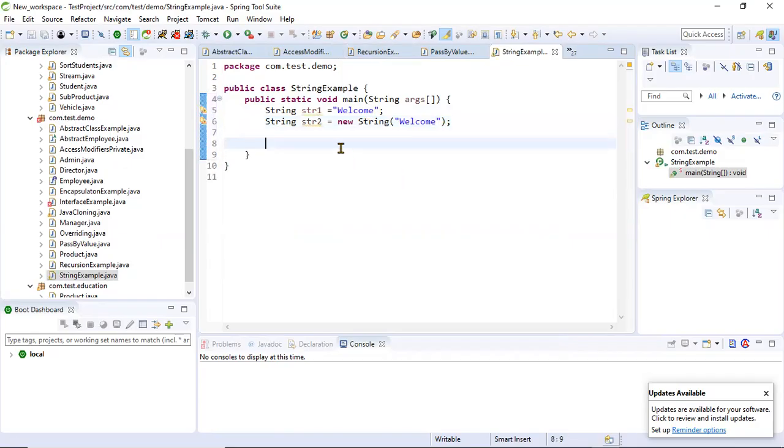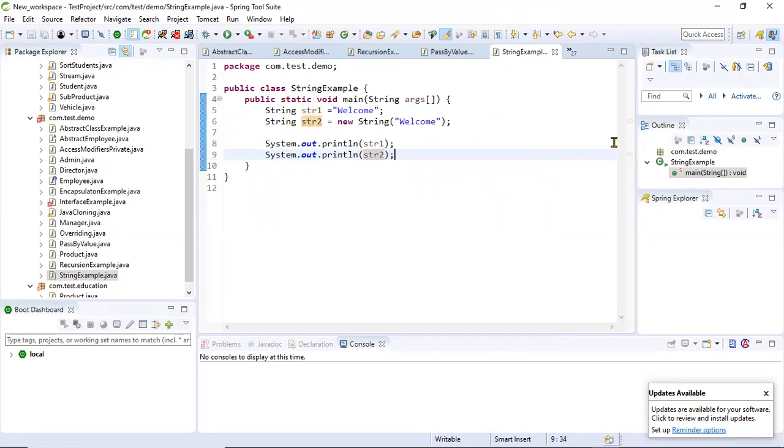Here str1 is one variable which refers to welcome, and str2 is another variable which refers to the same value. Let me print the values. The value doesn't change. The content is the same, but the way it is created in memory is different.